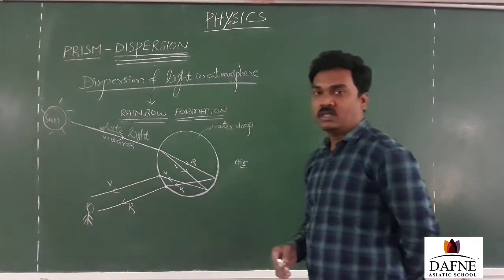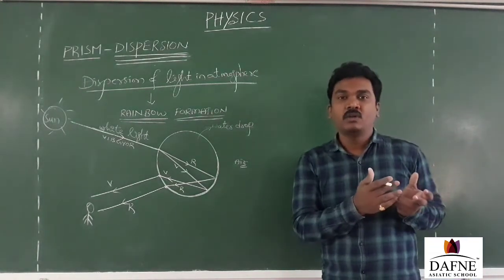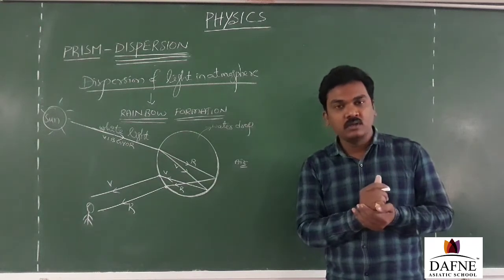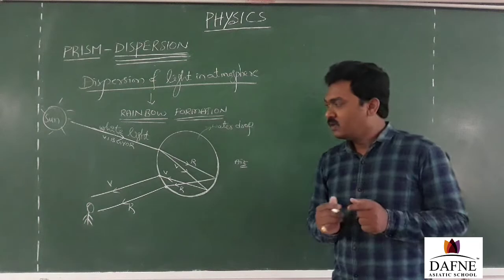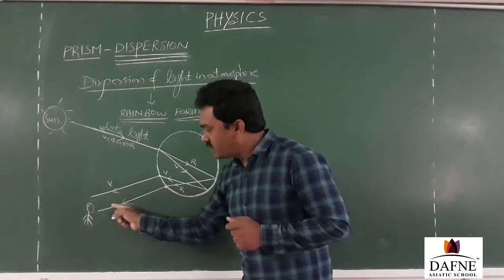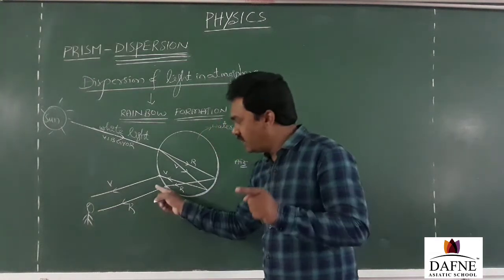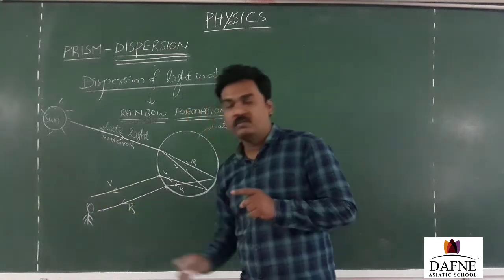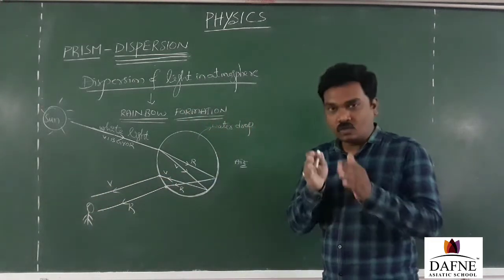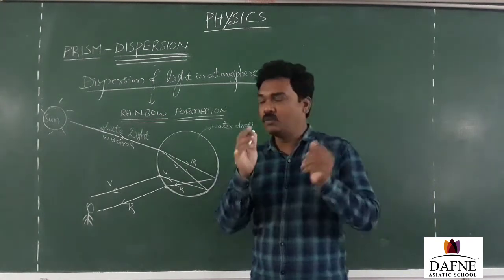Then again the question: sir, then how do I find the different colors during a rainbow? I am able to find all the spectrum of colors during a rainbow. How is that possible? I repeat the question. When the observer is at a particular place, in the direction of receiving red color light, then the same person will not be able to get the violet color coming from the same water droplet, because that is coming in another direction. So the question is, then how can I find different colors in the rainbow? That I am going to explain.